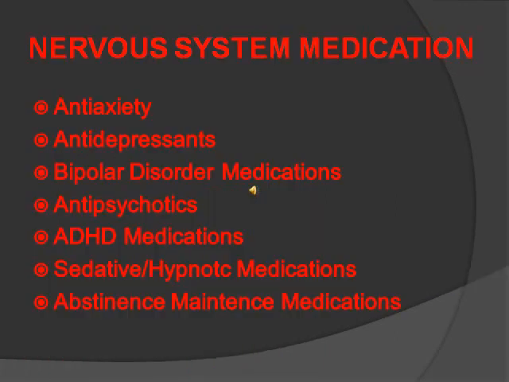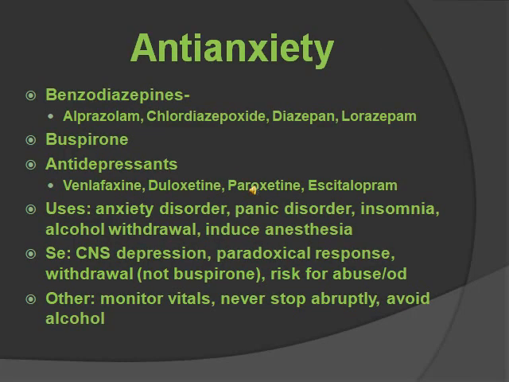Here are the classes of nervous system medication: anti-anxiety, antidepressants, bipolar disorder medications, antipsychotics, ADHD medications, sedative hypnotic medications, abstinence maintenance medications. Anti-anxiety. So these increase GABA to reduce anxiety. So these include benzodiazepines, buspirone, and antidepressants. Anti-anxieties are used for anxiety disorder, panic disorder, insomnia, alcohol withdrawal, and to induce anesthesia.